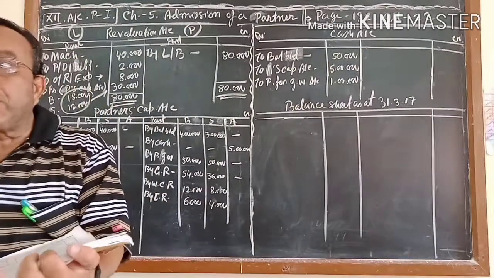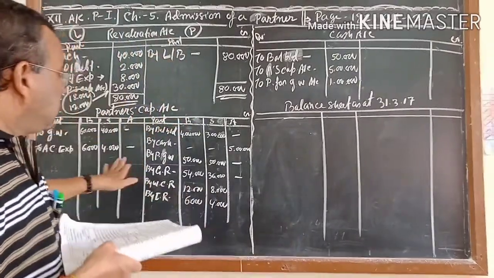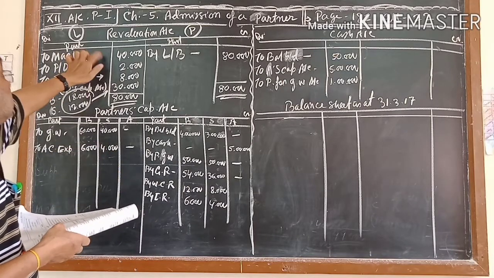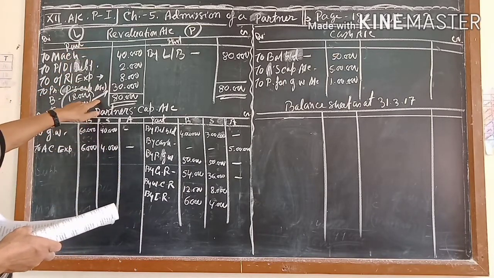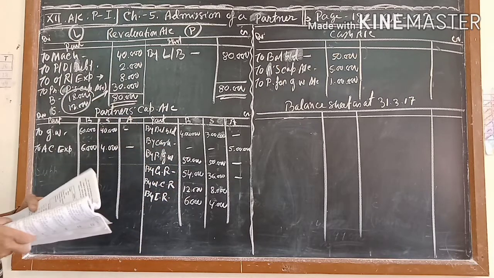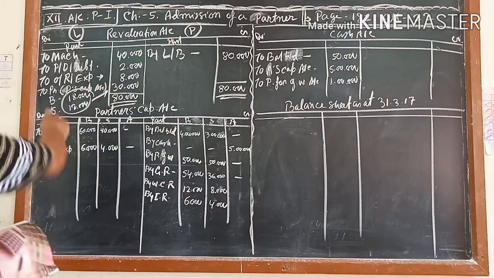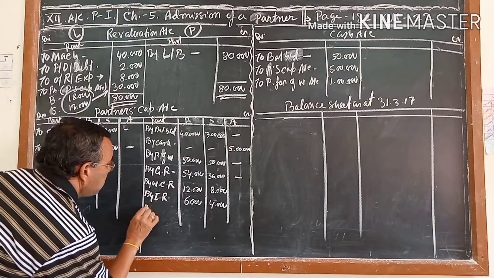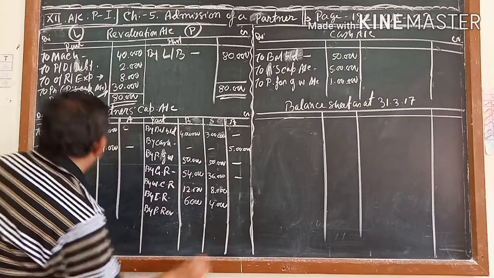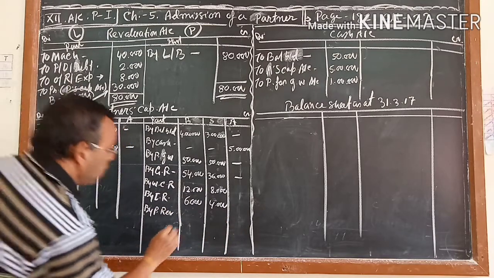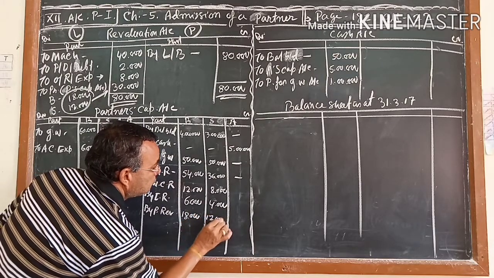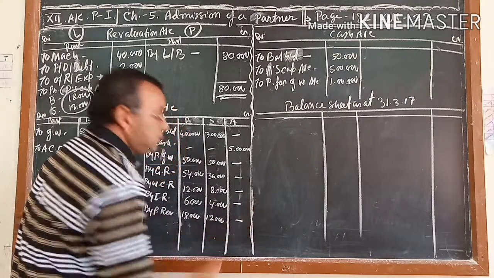Now the distributions are completed. Here, in the partners capital account, what things are left that you have to write? You have to write the balance of the revaluation account which you got. After writing this one, nothing will be left to write. So this is the profit on revaluation. By profit on revaluation, how much are you getting? You are getting 18,000 and 12,000. Nothing is there.